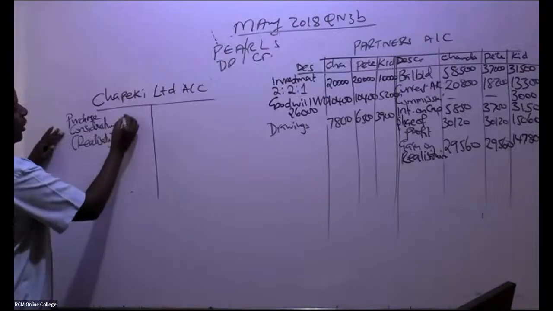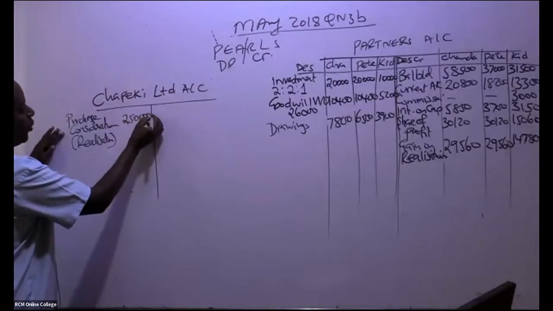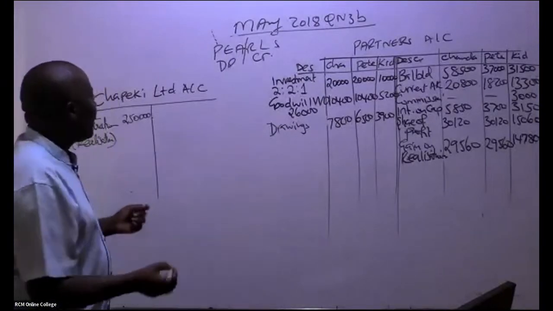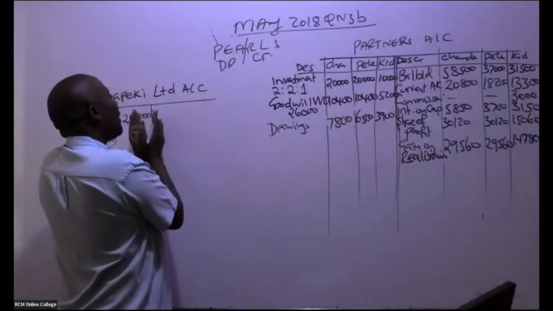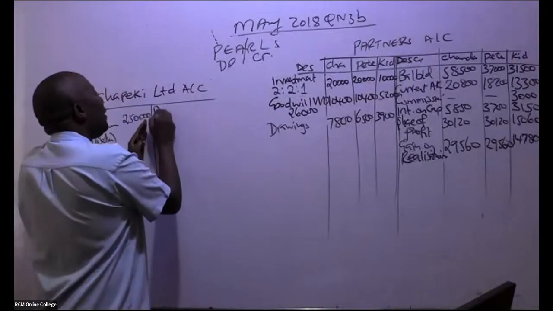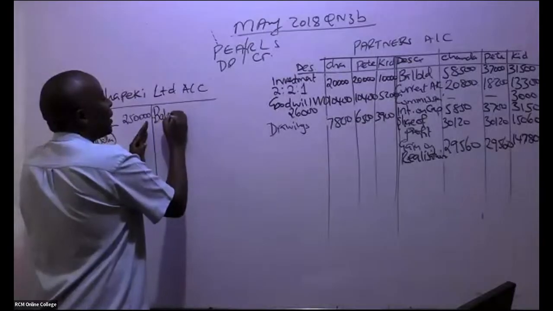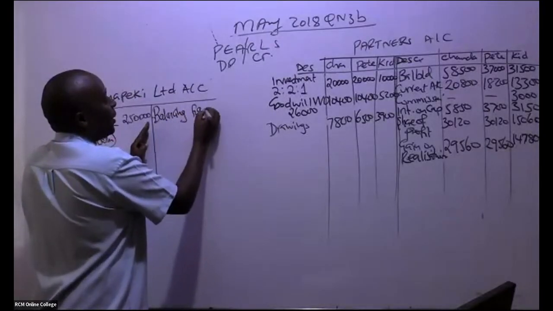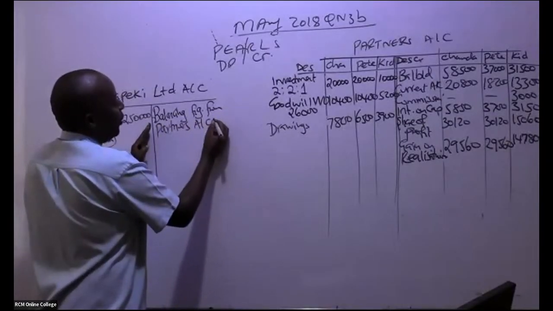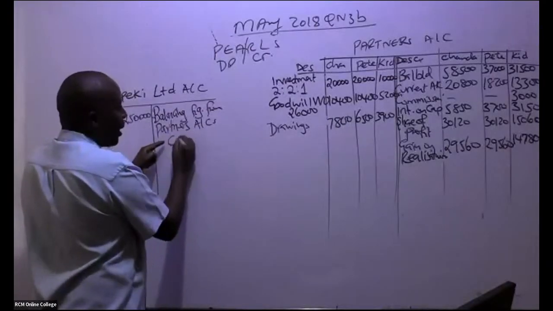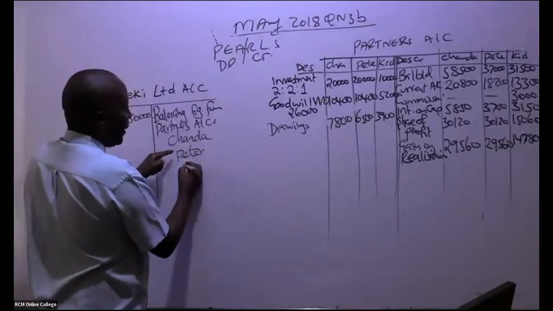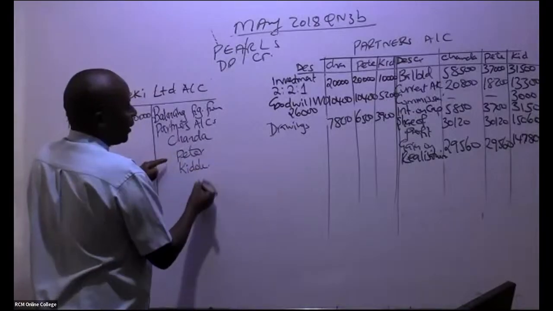So this realization, this was 250,000. And now remember this account also gets balancing figures from the partners' accounts. You write each partner here. So we have Chanda, we have Peter, we have in this case here Kidole, like that.